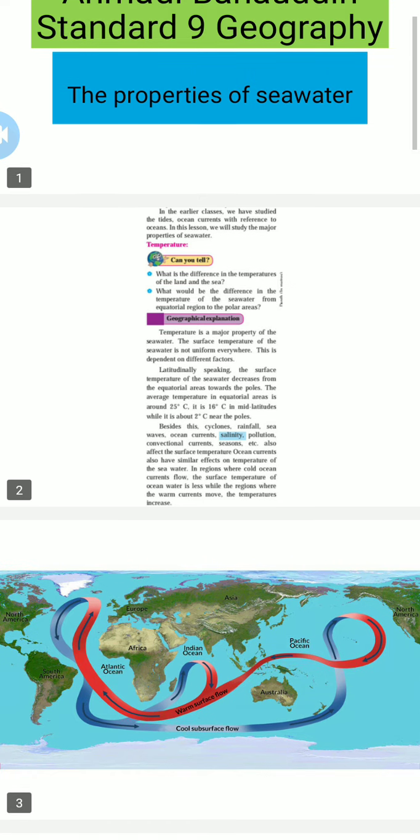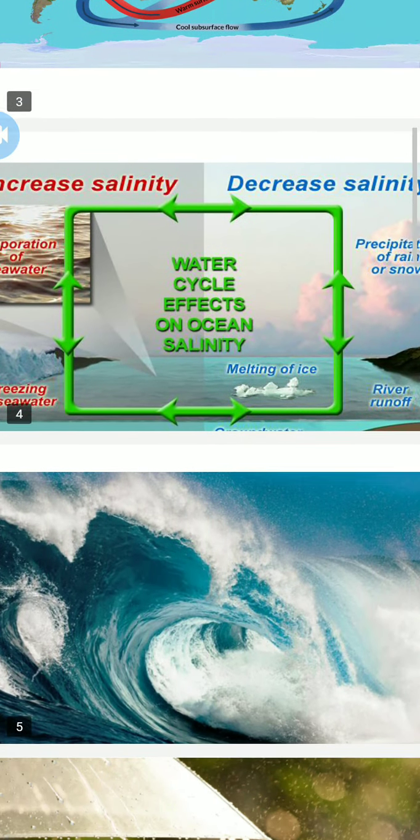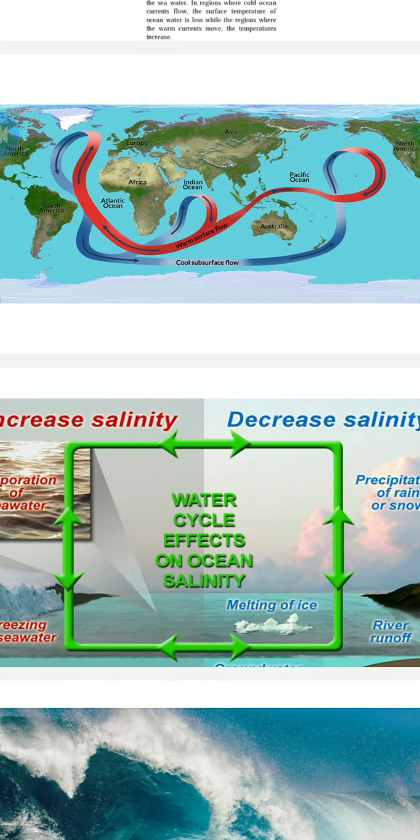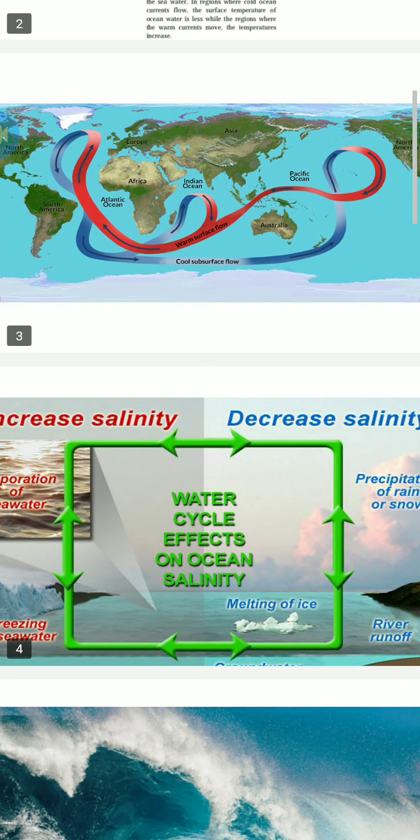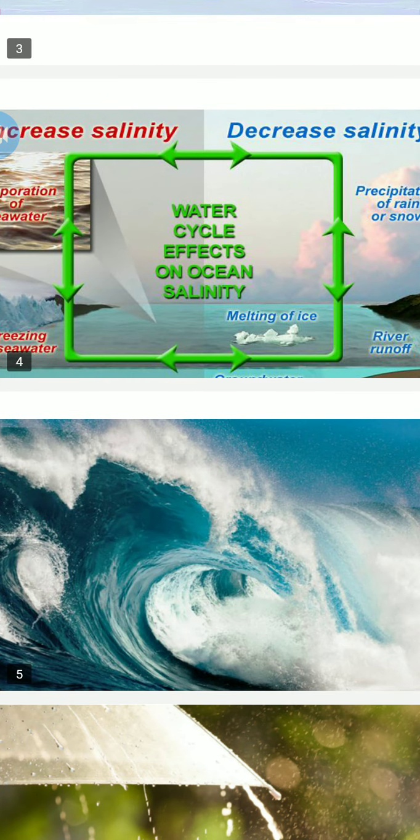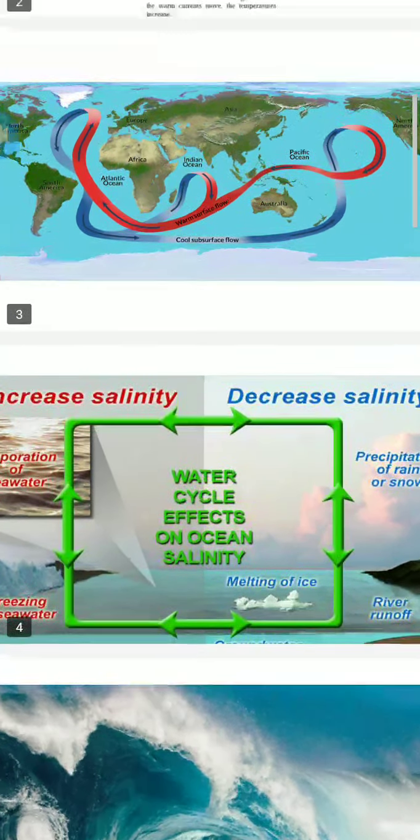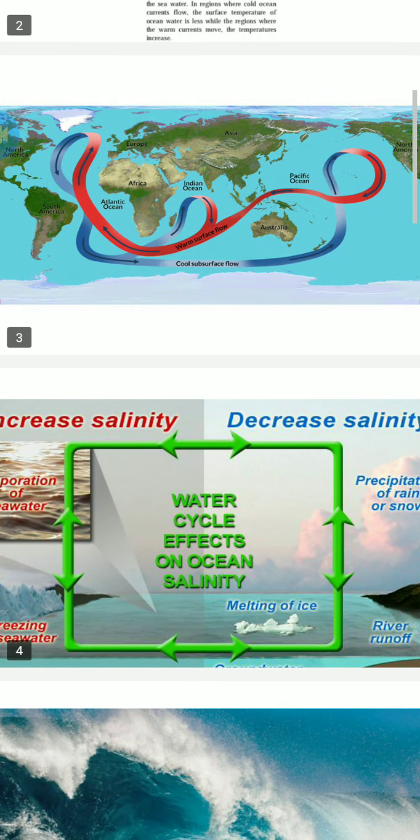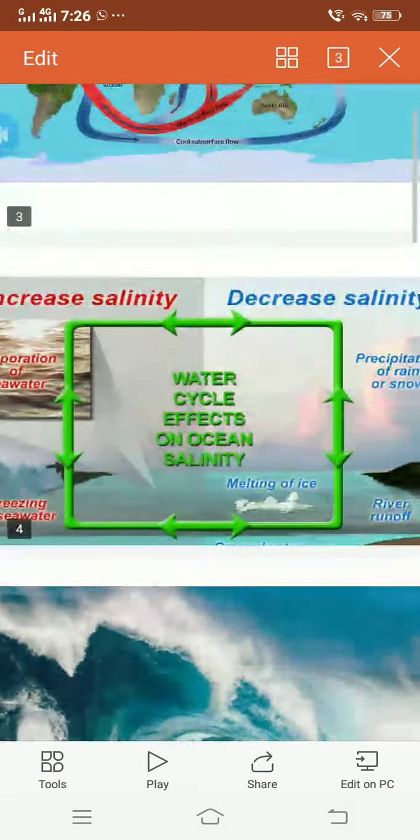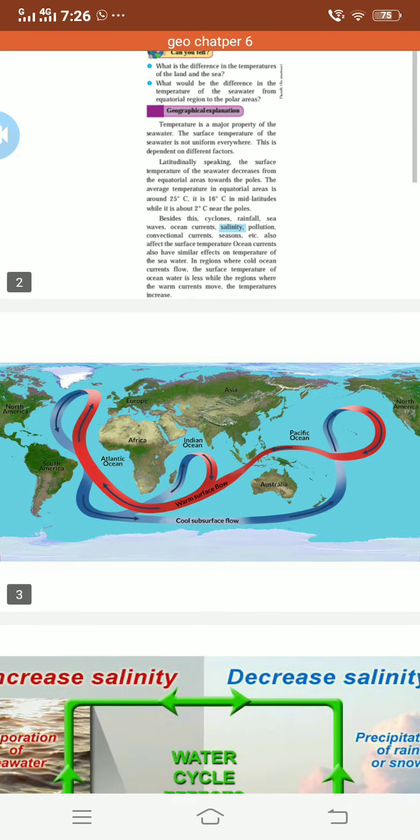Besides this, cyclonic rainfall, see, this is cyclonic rainfall, temperature of the sea water, sea waves, see, this is sea waves, ocean currents, this is ocean currents, salinity, this is salinity. Now what is salinity?